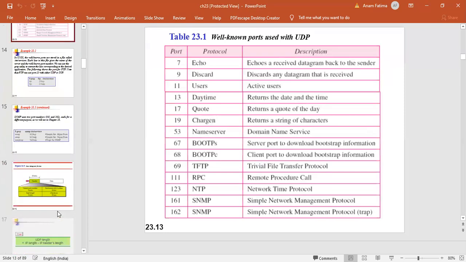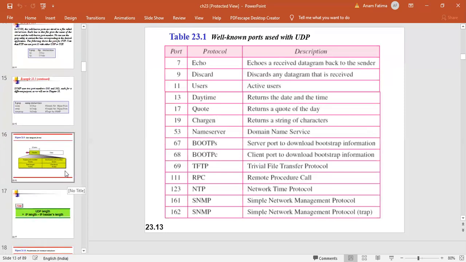UDP is a very simple protocol. Nothing is there. Simply a data packet, you have a queue maintained at your client and server side, and whatever packets are coming for that particular application are placed in the respective queue. TCP protocol, since it is providing you with reliability and is connection-oriented, has a number of steps in it where you first need to establish the connection, then send the data packet, then release the connection, right? You have your three-way handshaking, which we'll be seeing in your TCP protocol. So maybe we'll discuss these two transport layer protocols in the next class.